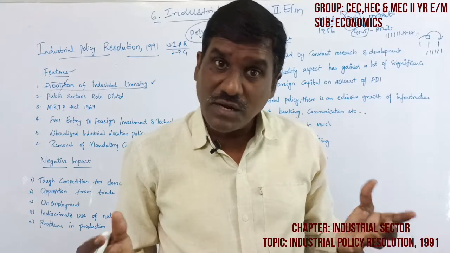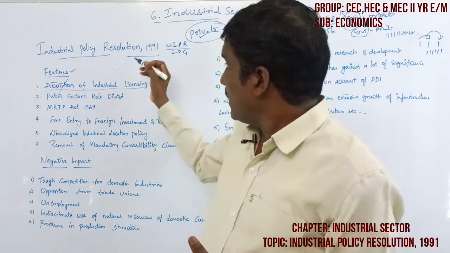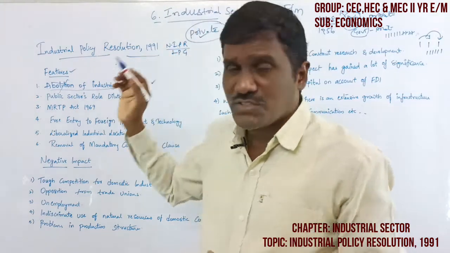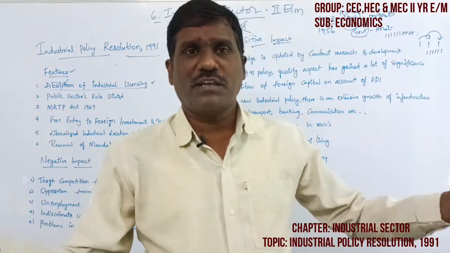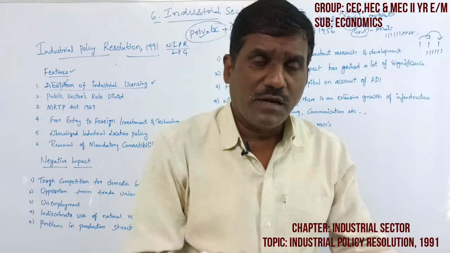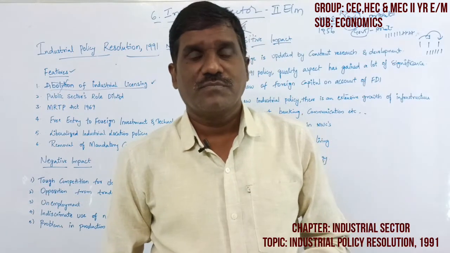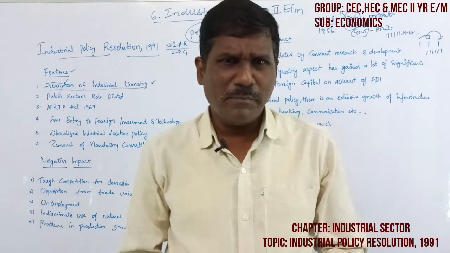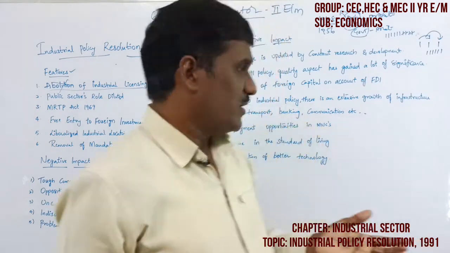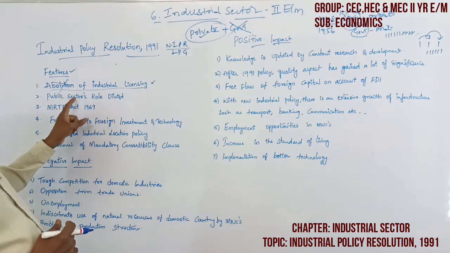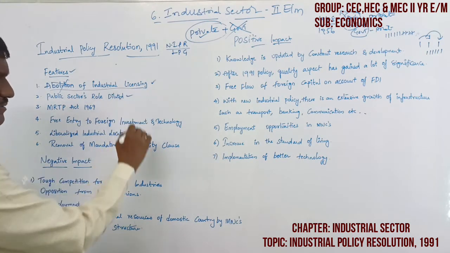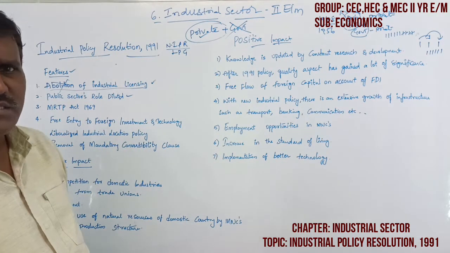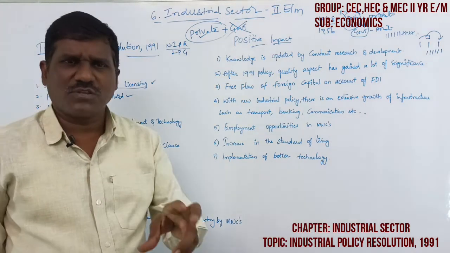When the government took the decision and implemented the 1991 industrial resolution, most of the investors, large, small and startup companies, established a number of industries. So this is a big step. So the public sector role is diluted. Most of the priority has been given to the private sector.